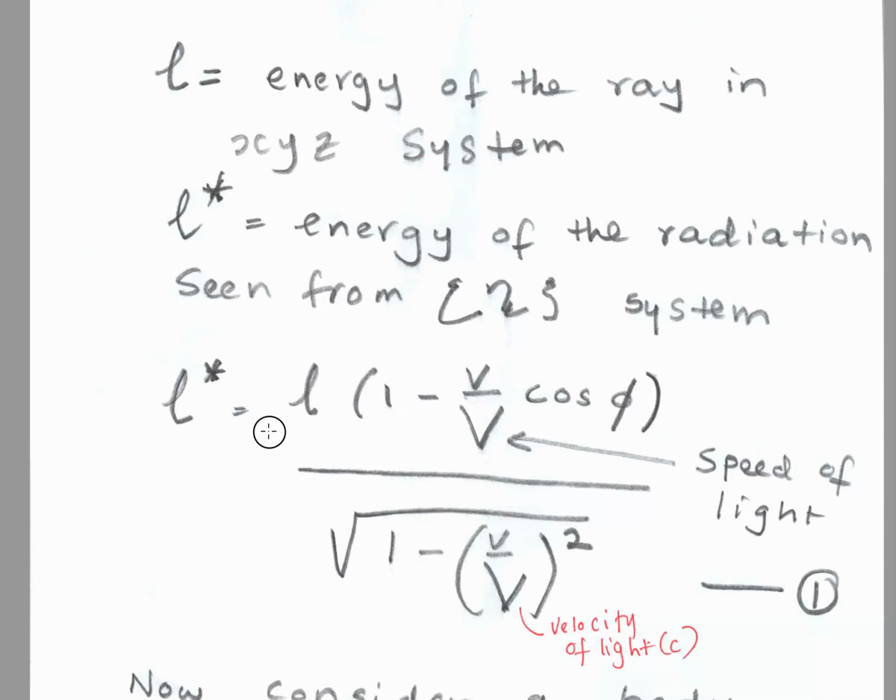L star should be equal to L if we didn't have special relativity, right? In the past, before special relativity, it would be the same. The energy of a radiation is not going to change just because it moves, but special relativity says that it will change. Okay, so far I think it should be very easy.